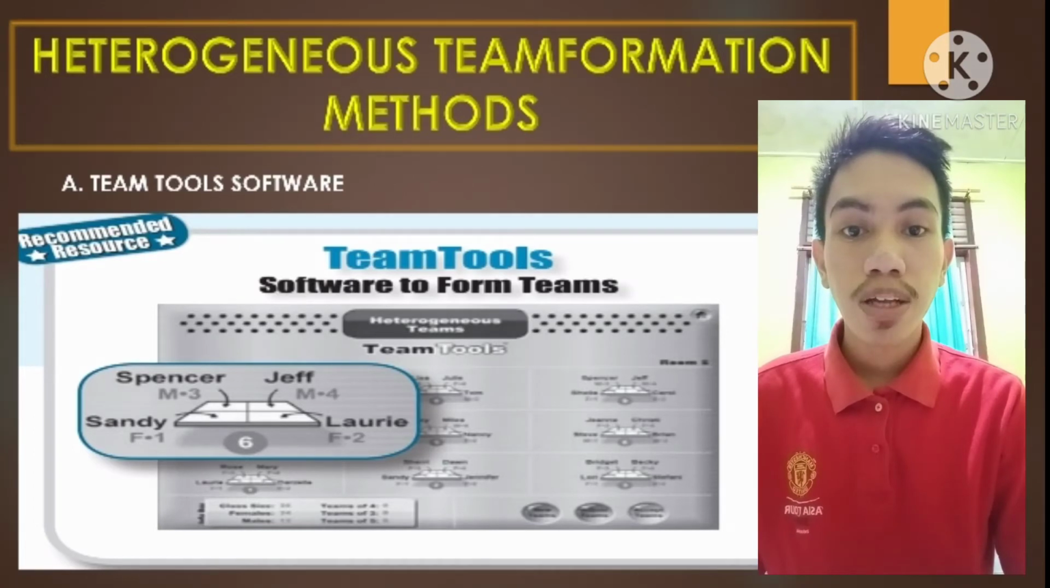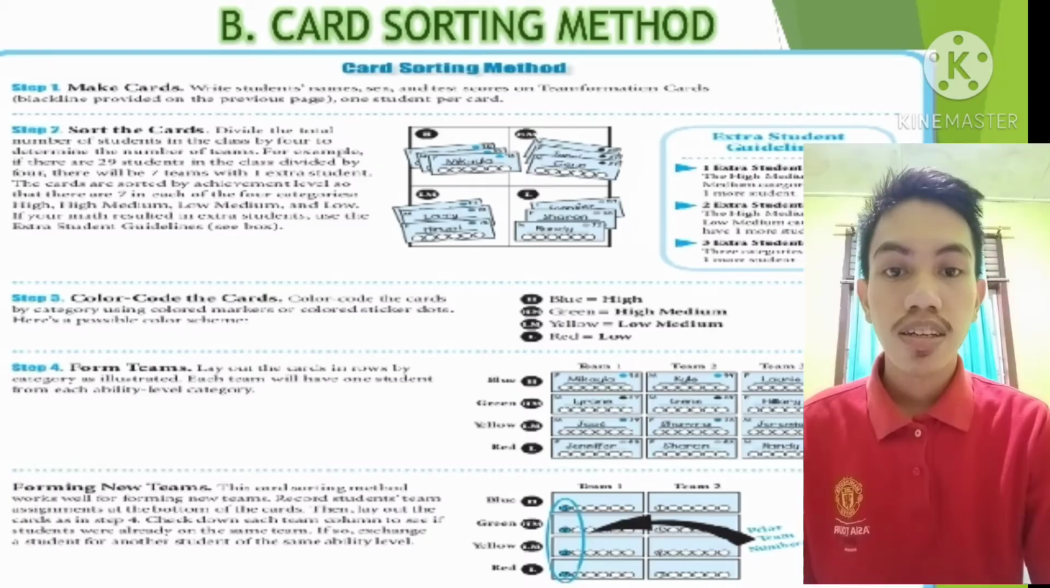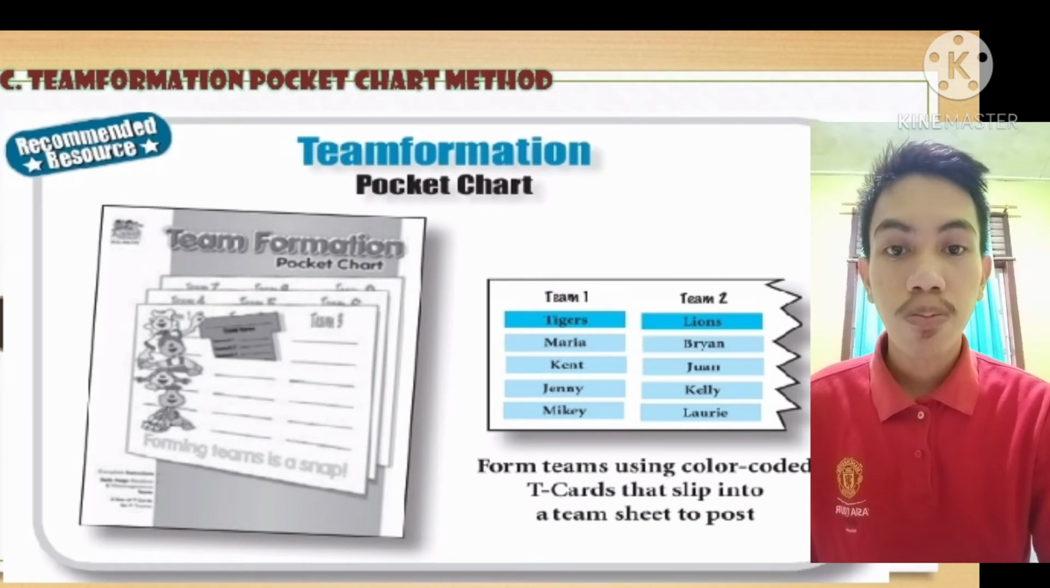Heterogeneous team formation methods. The first is team tool software, the method which creates teams by using software on a computer. It maximizes the team of four heterogeneously and is a time saver, so it becomes a favorite. The second is the card sorting method, choosing cards and sorting them based on students' achievement level in order to create teams. Third is the team formation pocket chart method, which uses a pocket chart to create a team heterogeneously.